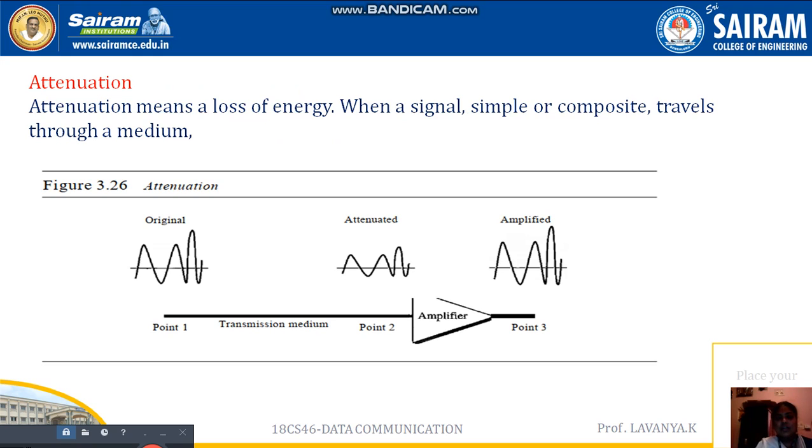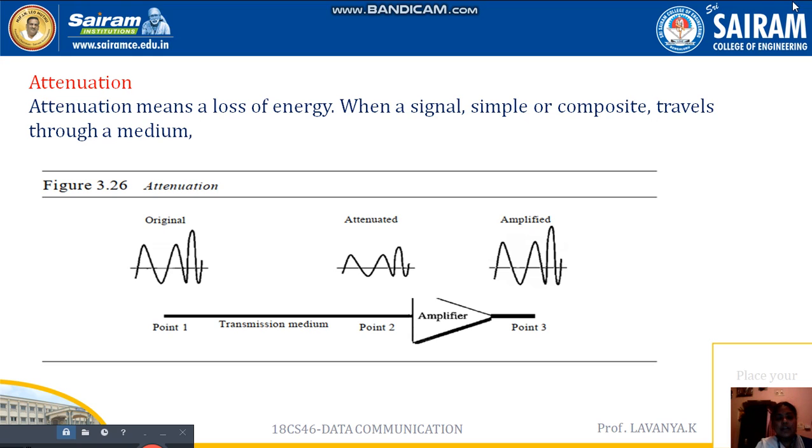Then what is attenuation? Attenuation means losing energy while sending the signal from source to destination. In between, it loses energy. How do we recover that loss of energy? With the help of an amplifier, we can recover the loss of energy while transmitting from source to destination. This we call the attenuation method.